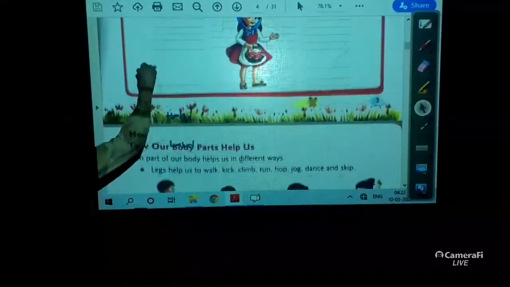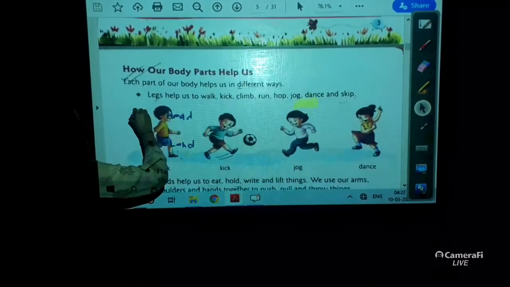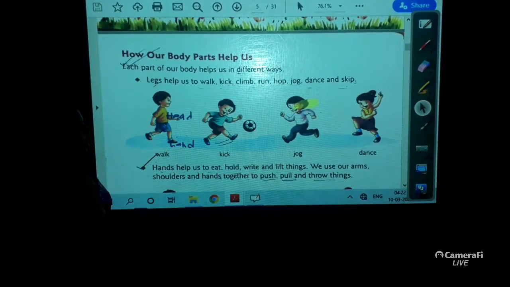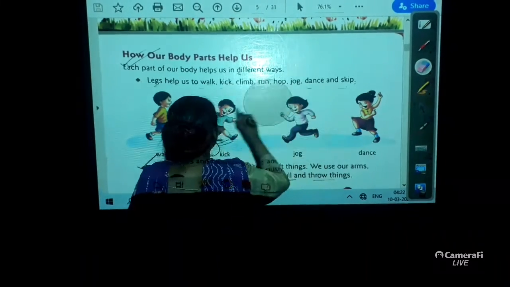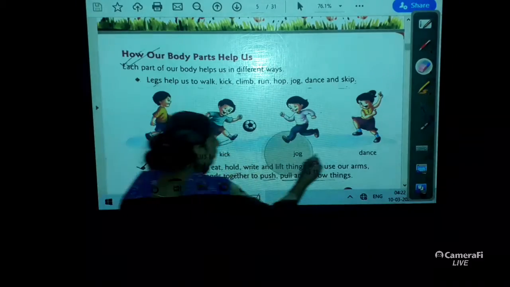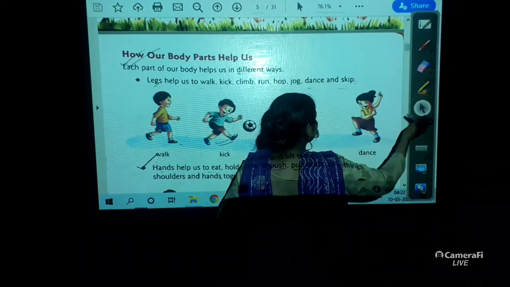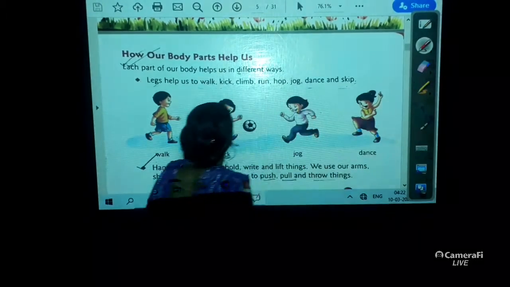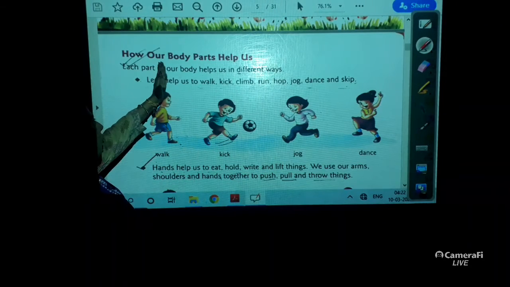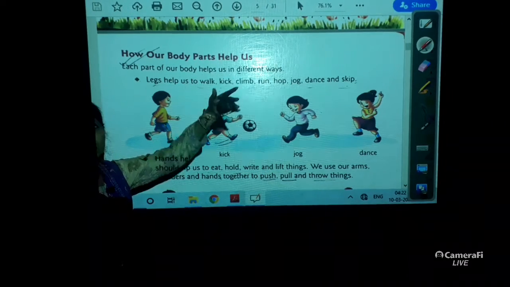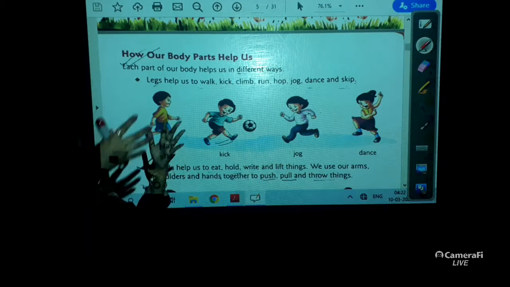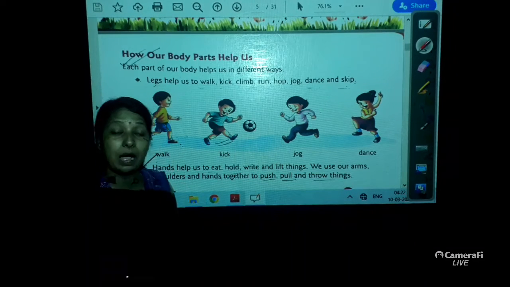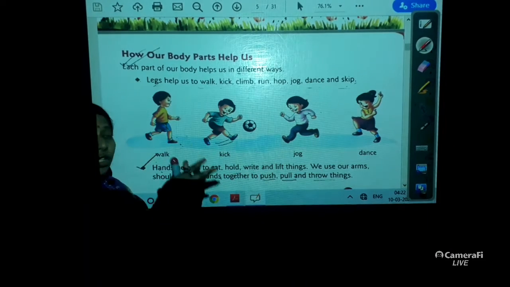Now coming to our main chapter. So now I need to rub this all so that you can understand properly. See how our body parts help us. So children, in this chapter we will come to know about our whole body parts along with their works.